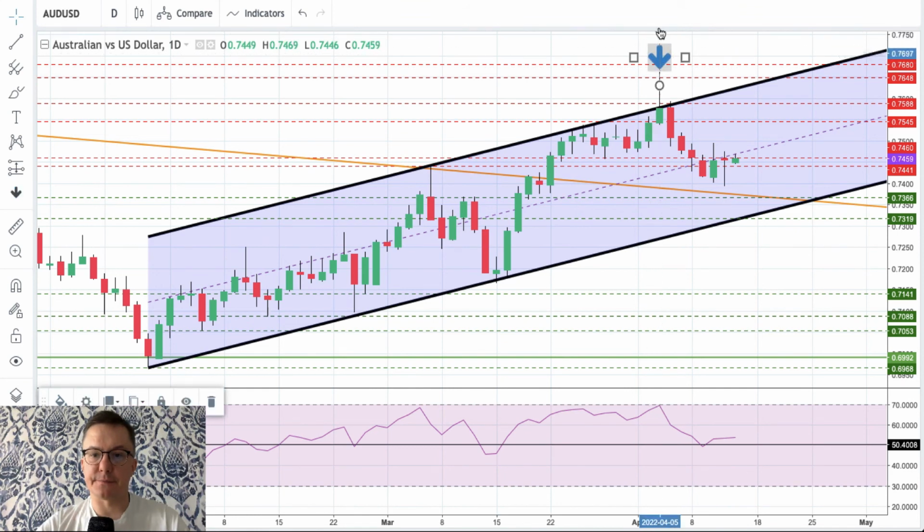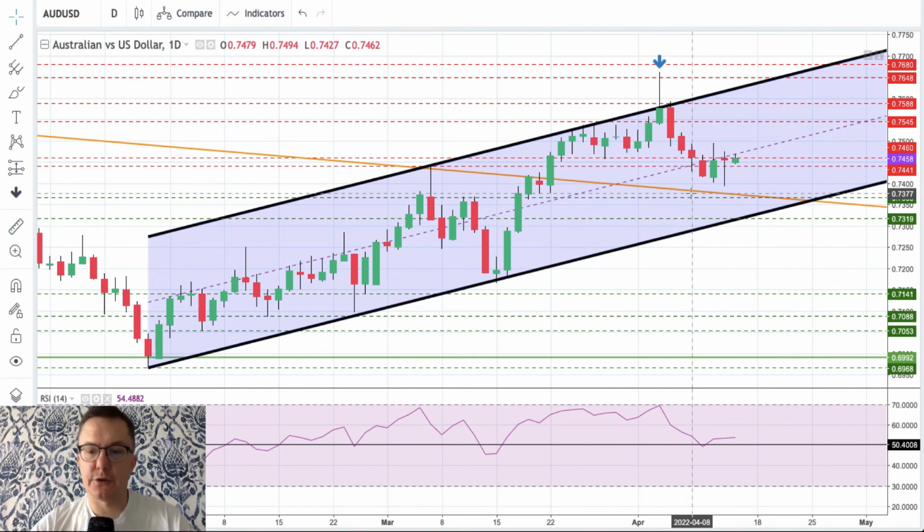So we got this pin bar here, clear and simple to find, and we got the bearish engulfing pattern confirmation, 4 days of a sell-off, and then just recently the market has found a support around the level of 0.7393, just above this long-term trend line as well. So this trend line marked in orange will act as a technical support for the market.